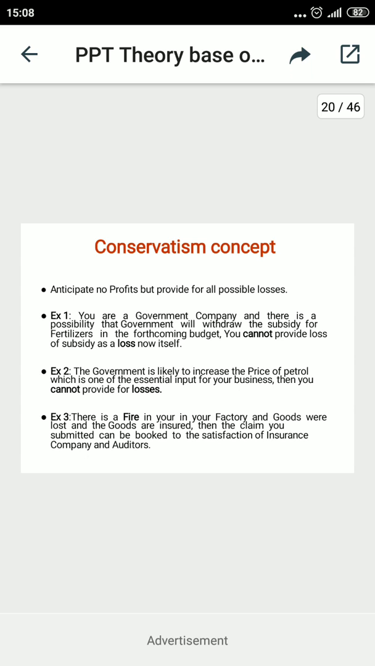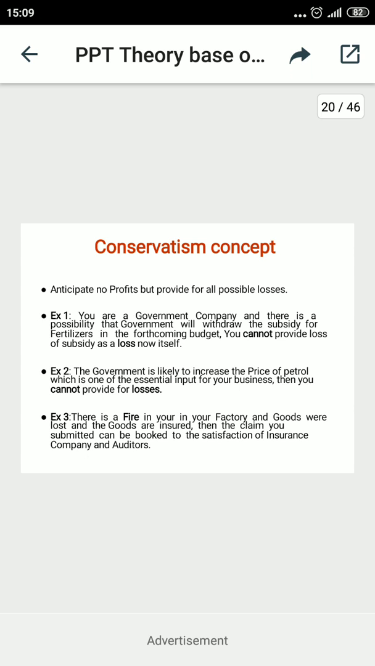Suppose there is a fire in your factory and the goods are lost. The loss, or the possibility of loss, can happen through the negligence of employees or other problems in storage. So there is a need to be insured, but when the claim can be recovered from the insurance company, then there is no loss to be faced by the organization, but it is expected, so a provision can be maintained.